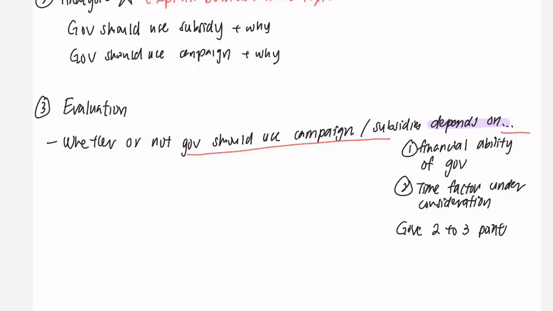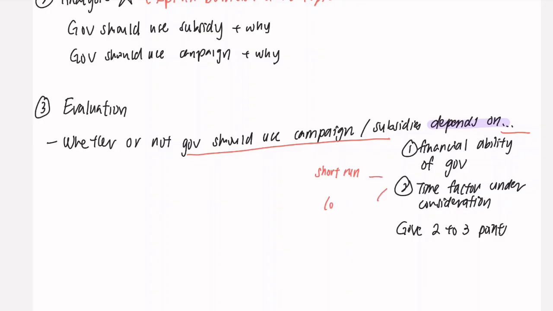So in this case, whether or not the government should use campaign or subsidy, it depends on, number one, the financial ability of the government. If the government's financial ability is weak, then maybe using the campaign would be a better choice rather than using subsidies, correct? Secondly, it also depends on the time factor under consideration. This is basically short run versus long run.